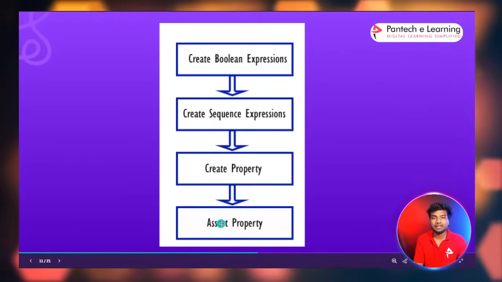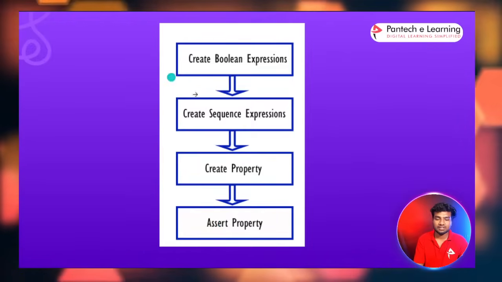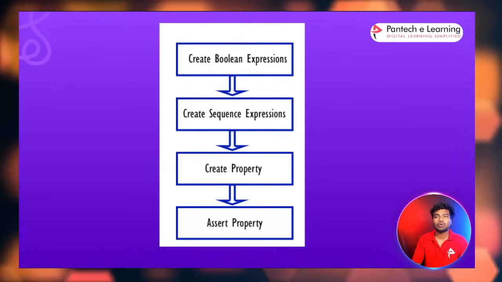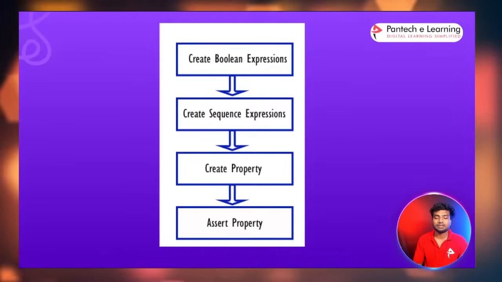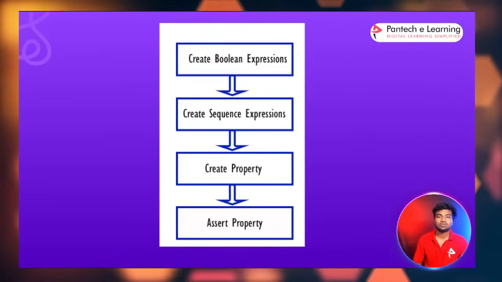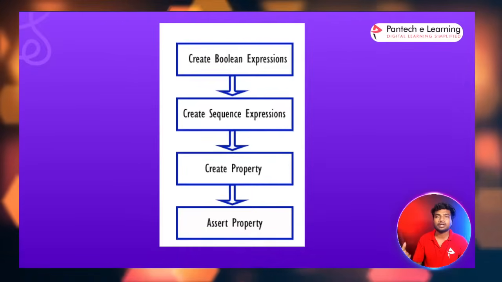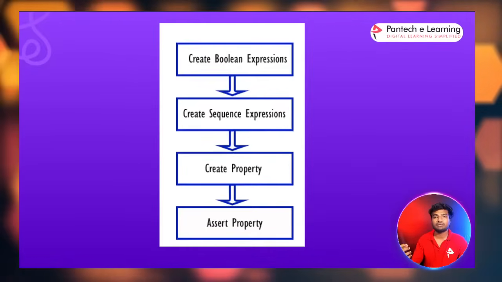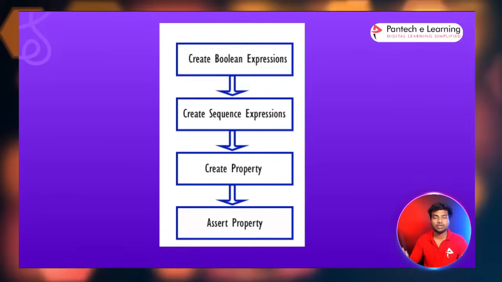This happens inside your initial begin block, inside your simulation. Firstly you have the sequence. Inside the sequence you write some logic, some assertion for your logic, and then that sequence is called inside your property. A property is one kind of block. Inside the property you can write the logic, or if you created a sequence before, you can call the sequence inside your property.